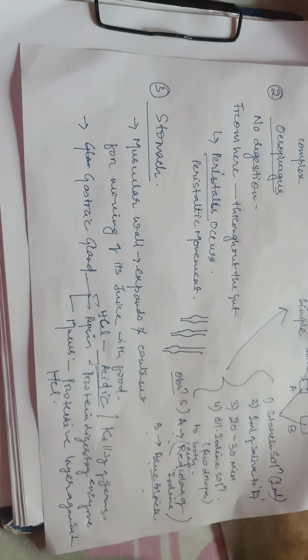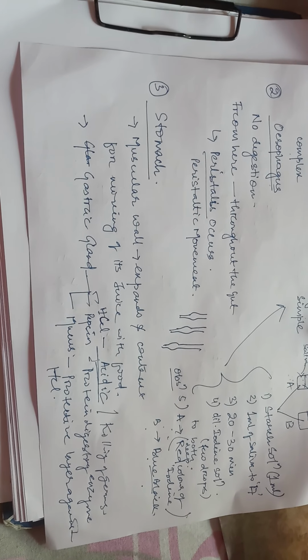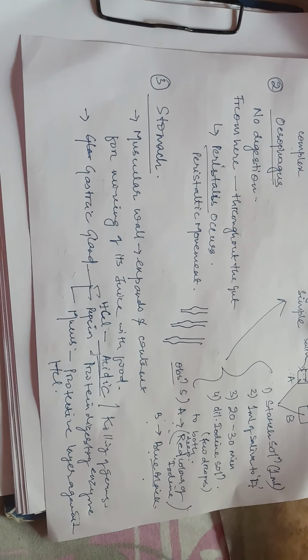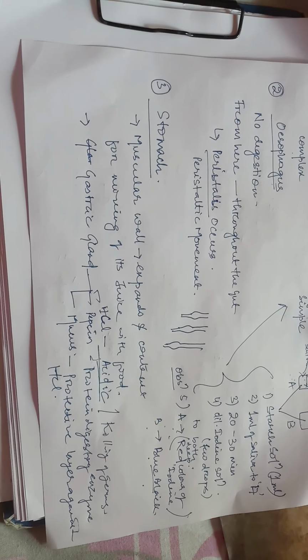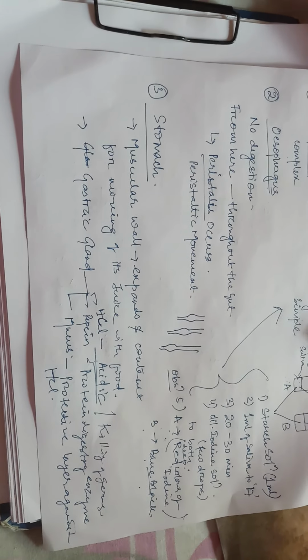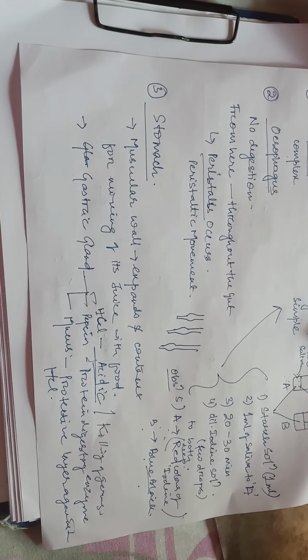The next one is the mucus. The mucus protects the inner wall of the stomach from the action of HCl. HCl not only activates pepsin but also helps in killing of germs. So these are the functions of the inner wall of the stomach.